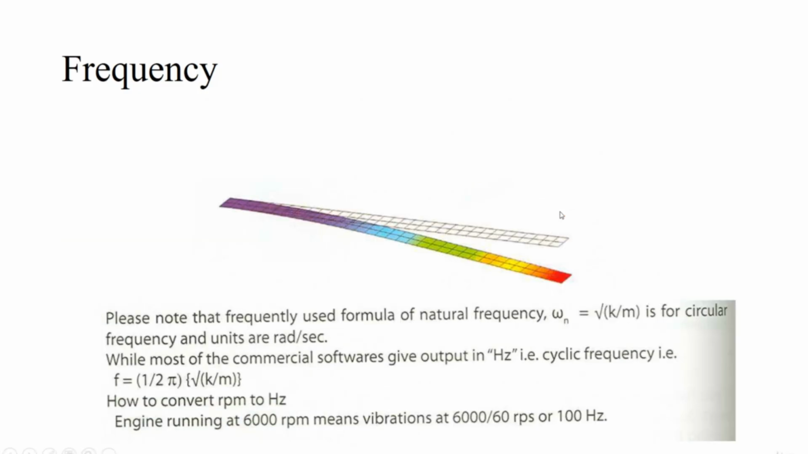Then the natural frequency omega n equals root of k by m for a circular frequency, and its units are radians per second. In most commercial software, the frequency is given in the form of f, where f equals 1 by 2 pi root of k by m. So we need to convert rpm to hertz. For example, say an engine is running at 6000 rpm, that means we need to divide 6000 by 60 to get rps, or say 100 hertz.